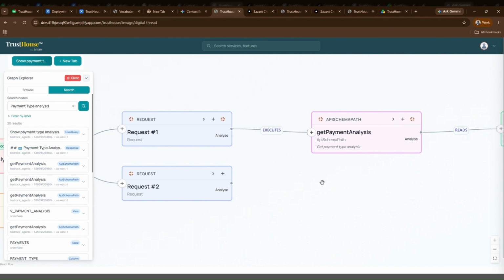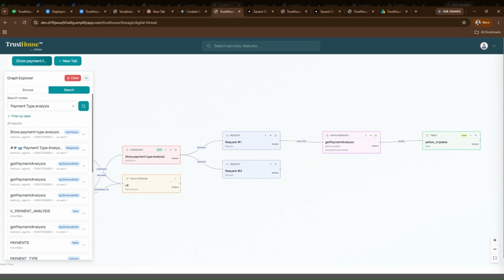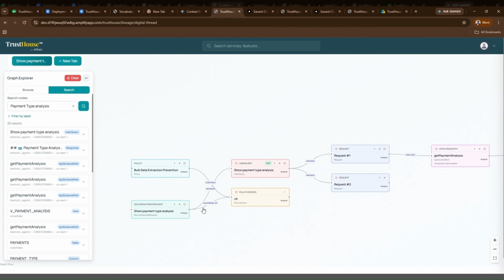When I expand on this request, I can see what policy it is governed by. I can see that it is governed by policy version v9. And when I check its upstream, I can see the policy that it belongs to. So it belongs to this particular policy, bulk data extraction prevention. When I move forward, I can see that it executes an API schema path. As I further move downstream, I can see that it reads a table.